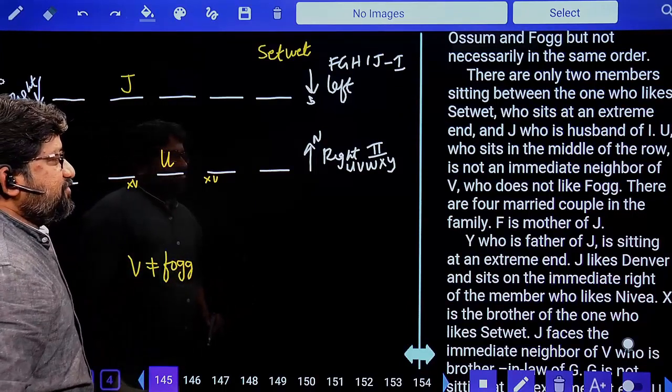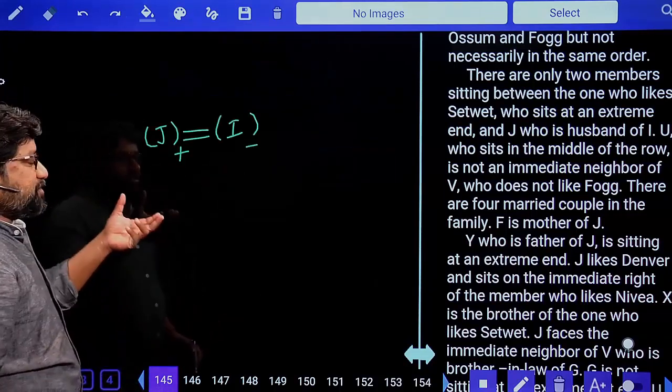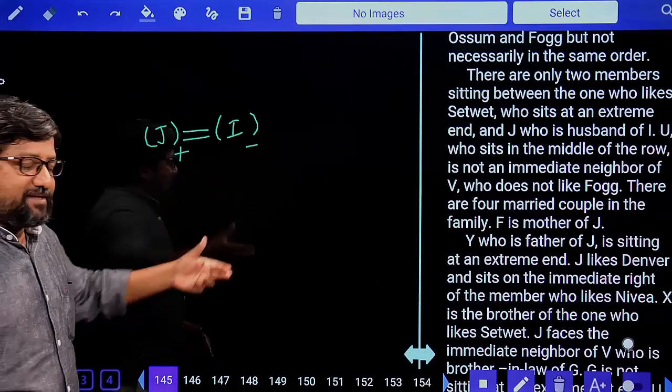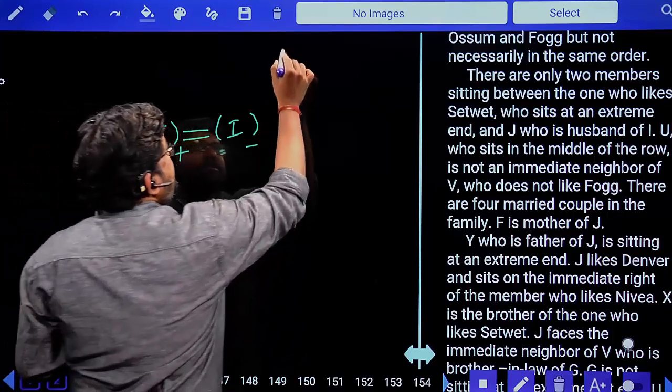Next, there are four married couples in the family. F is the mother of J. There are four married couples. When you're talking about blood relations, we'll solve it in another slide. So what is this? There are four married couples in the family. So in total, how many married couples? Four couples.